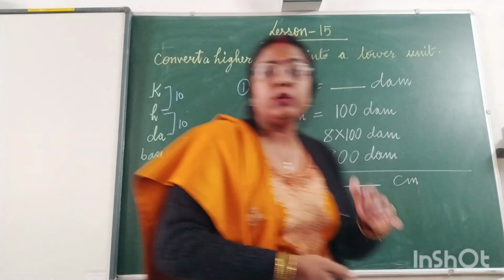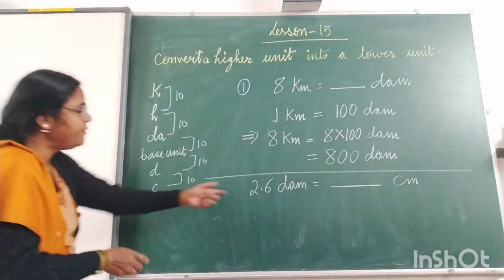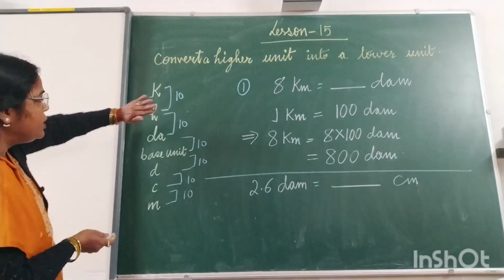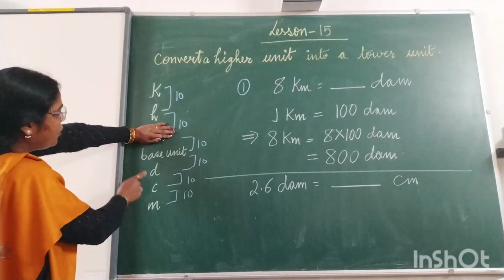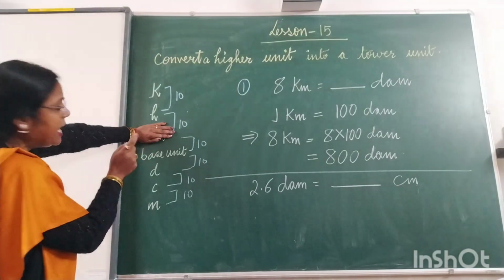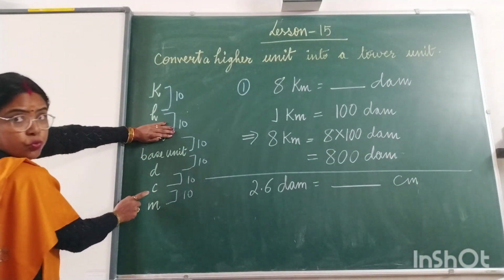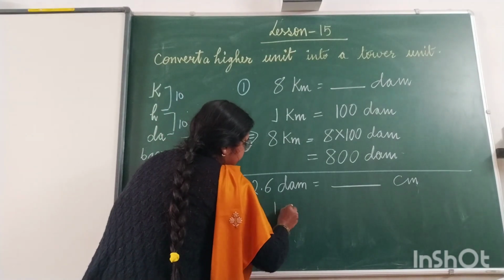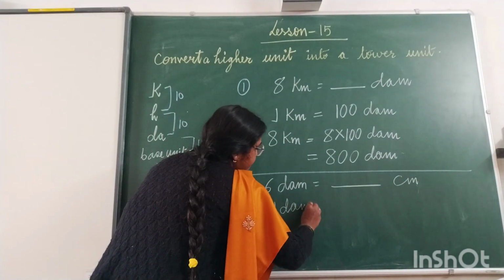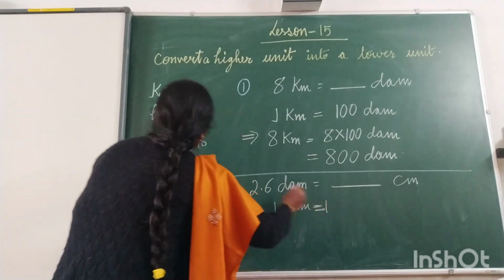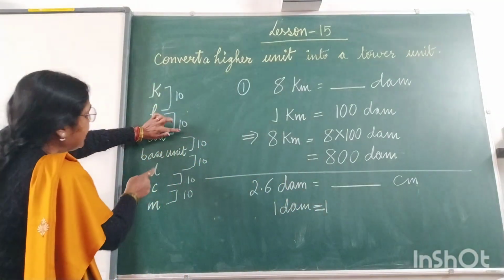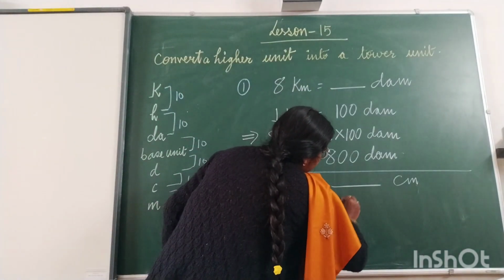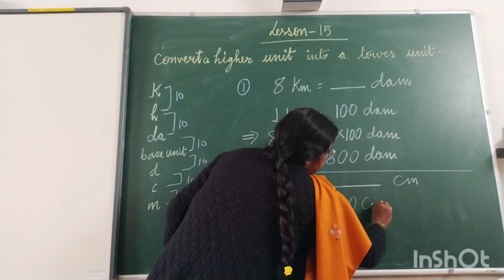Now this is related to the decimal number. So what we will do first? First part is, this is deca and this is centi. So hide the deca one and count down how many steps you are going down. 1, 2, 3. So we can write down here 1 decameter is equal to, after 1 how many zeros will be there? As many steps you are getting down. 1, 2, 3. So it is 1000 centimeter.